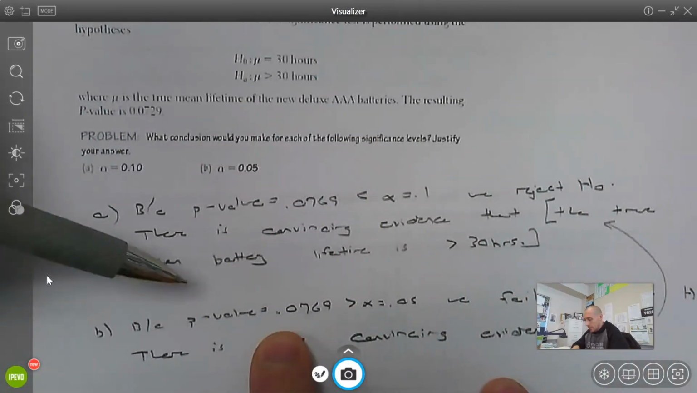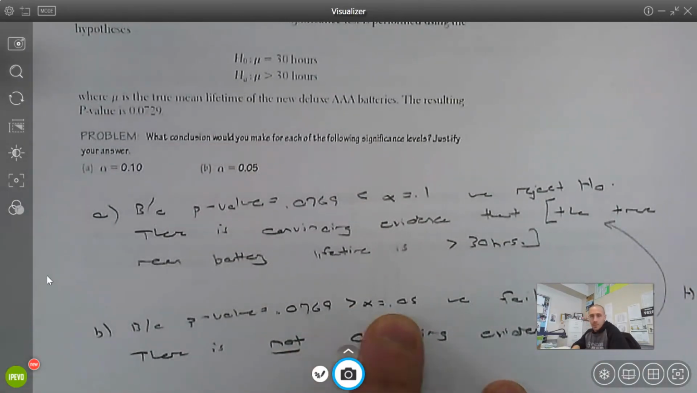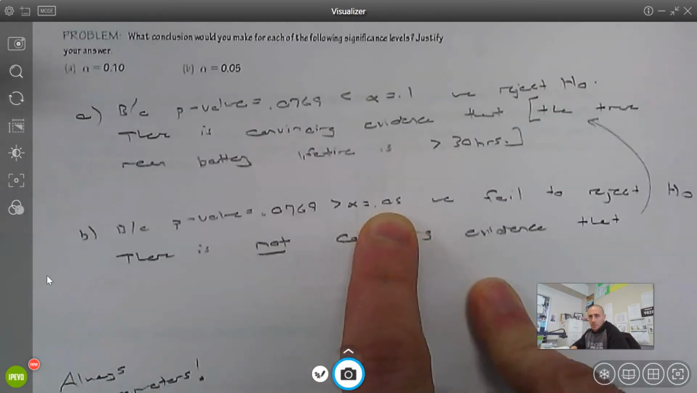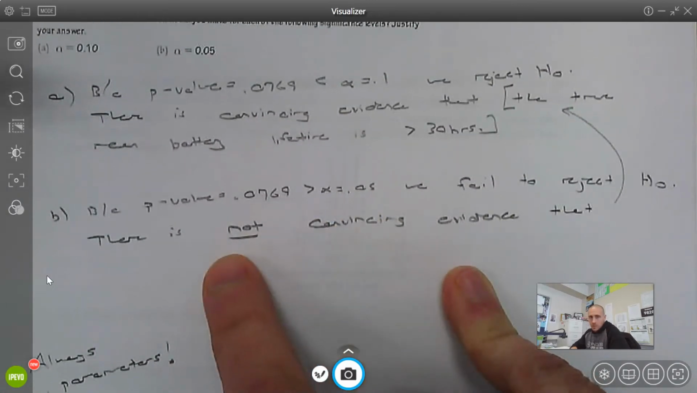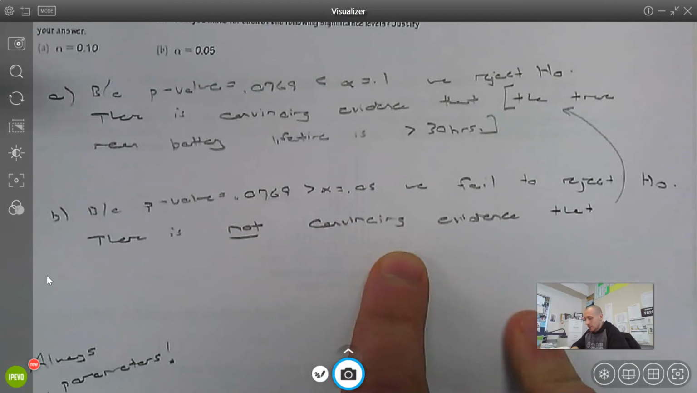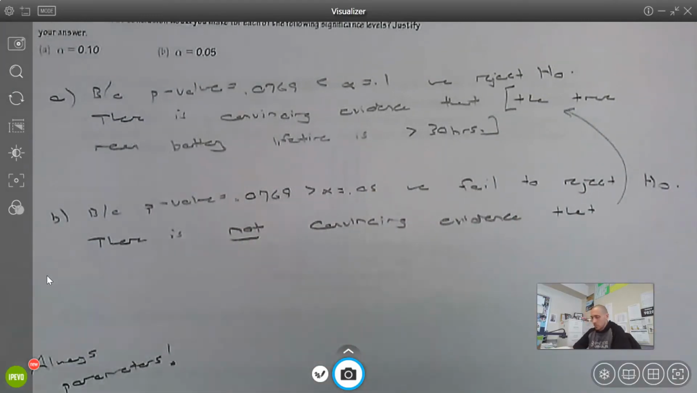Part B, now that p-value is greater than 5%, so we fail to reject the null. So now we do not have convincing evidence that the true mean battery life is more than 30 hours. So we'll start talking more about why do we choose different significance levels? What's the benefit? What's the drawback? It just depends on the scenario.